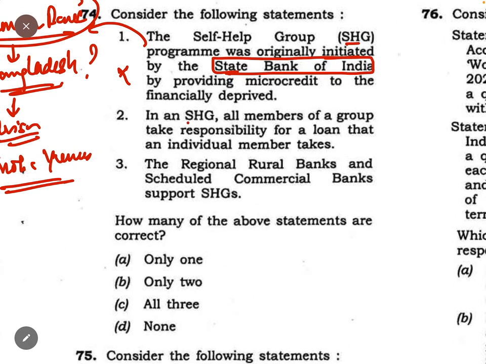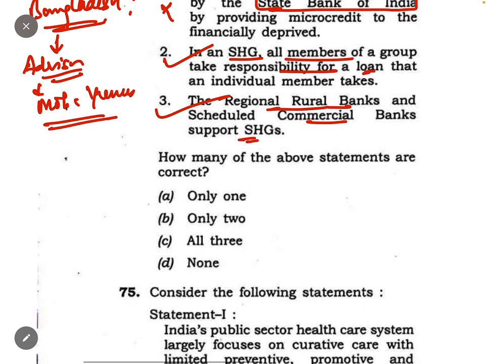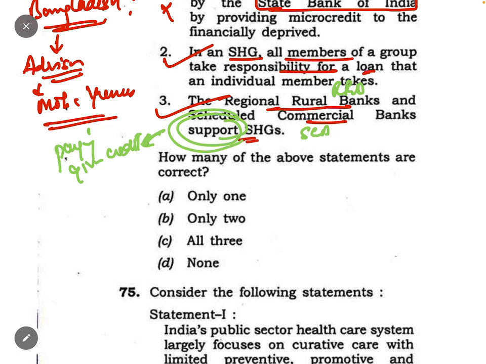In a self-help group, all members of a group take the responsibility of a loan. True. It is a collective, na? Self-help group is a collective of women mostly. The regional rural banks and scheduled commercial banks support self-help groups. Yes, they support the self-help group. See the language. Even this statement is not saying paying money or giving credit. It is saying support.